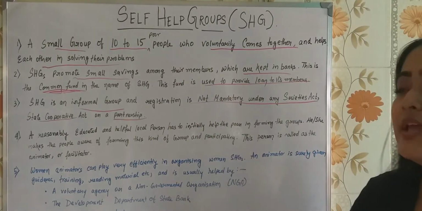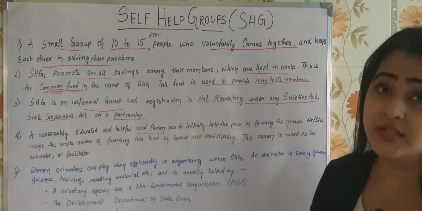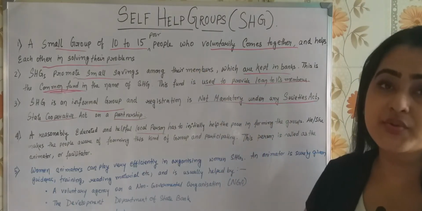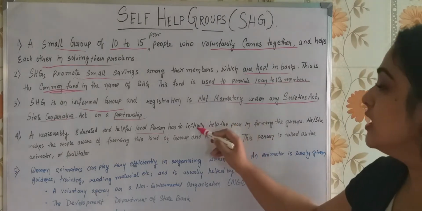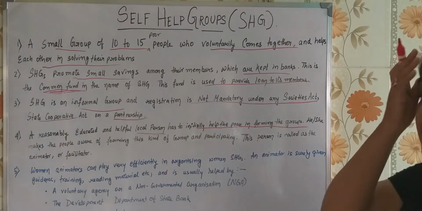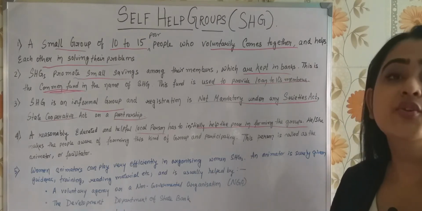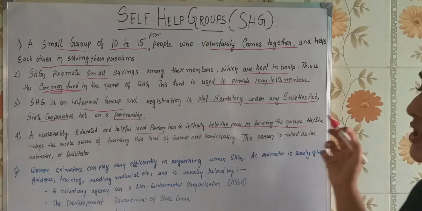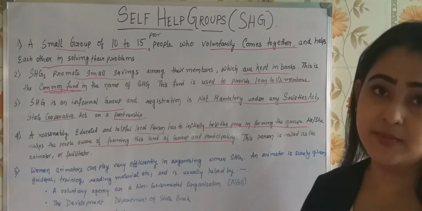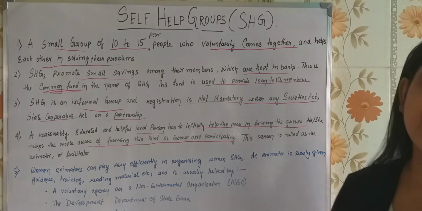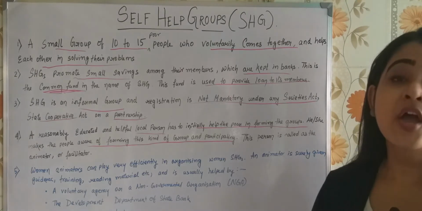A reasonably educated and helpful local person. It has to be a local person, otherwise why would the locals listen to you? So a helpful local person has to initially help the poor in forming the groups. Someone will have to help form the group. He or she makes the people aware of forming this kind of group and participating: why this kind of group is beneficial, why they should participate, why they should start saving.